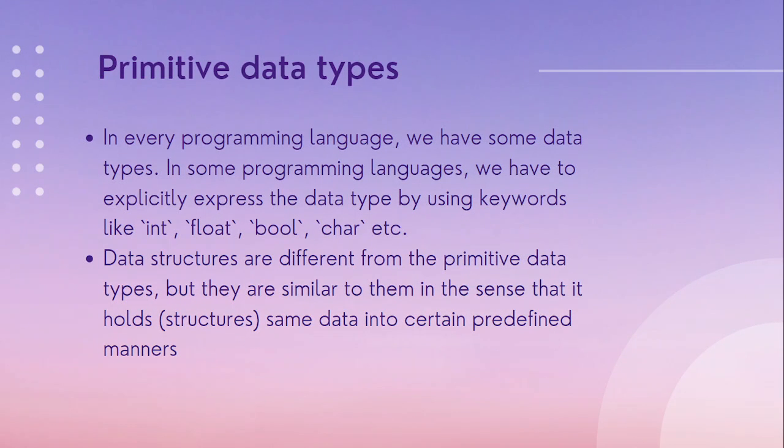So we have some predefined data structures which are already built into our compiler. These are called primitive data structures. Because they are predefined, we cannot add or modify them. Like there is the int type or float type, so you cannot create new space for int, or increase the memory for the int type, because it is predefined. These are called primitive data structures.